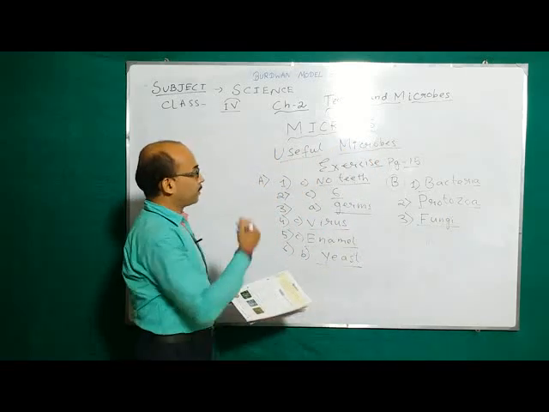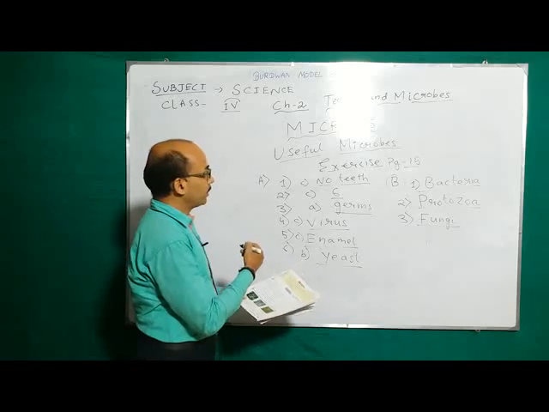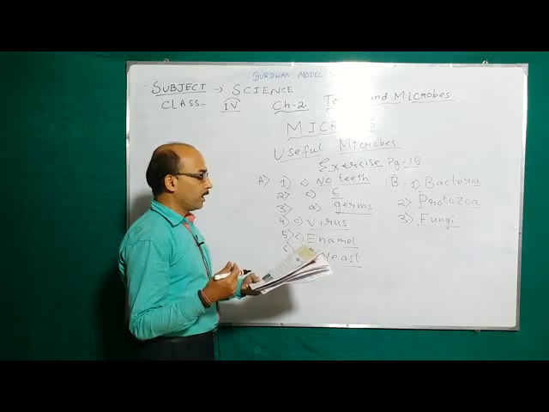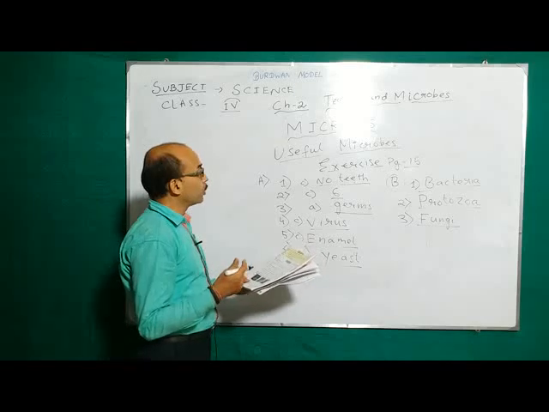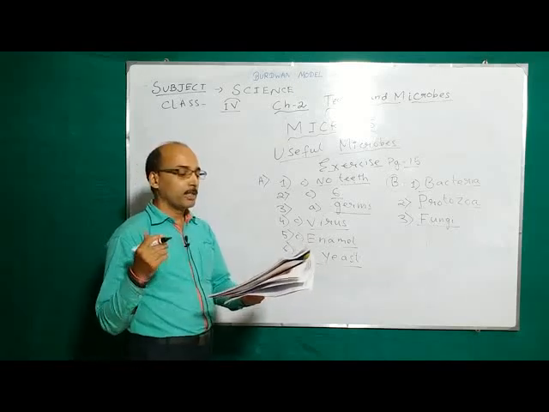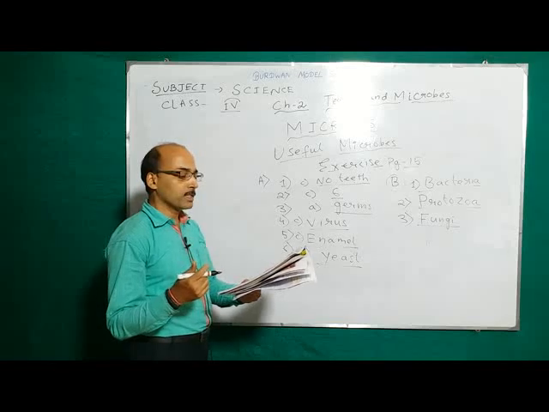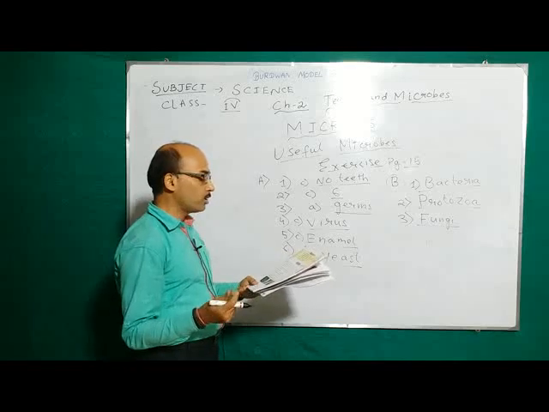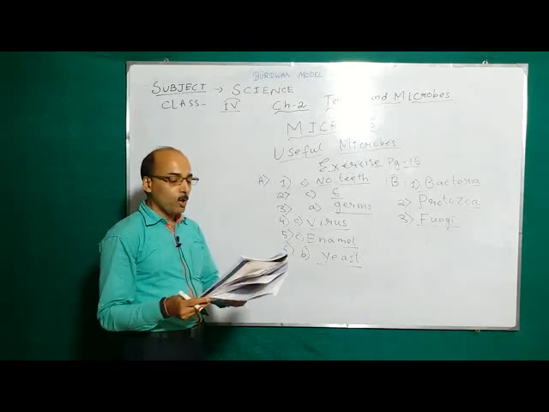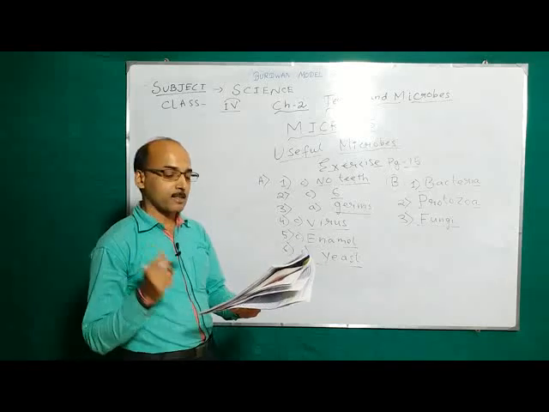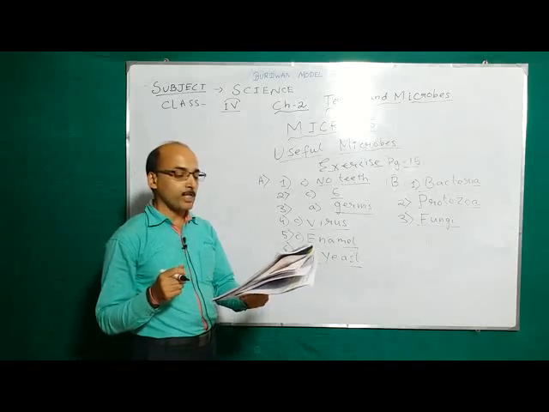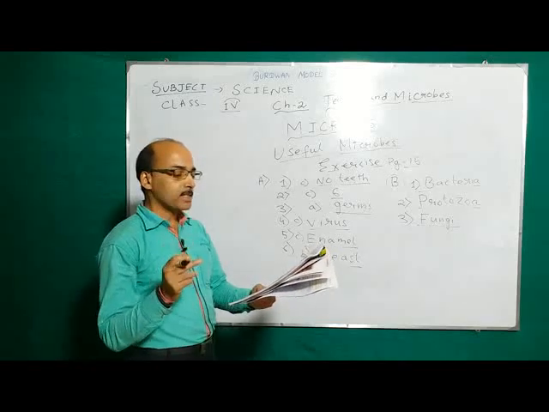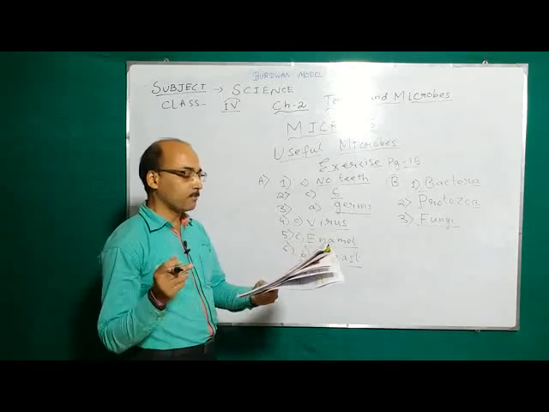Okay, so I am repeating the answers. See the exercise on page 15, the MCQ number A. Number 1, a newborn baby has no teeth. Number 2, there are 6 molars in each jaw in an adult. Number 3, harmful disease causing microbes are called germs. Number 4, polio is caused by virus. Number 5, the outside white covering of the tooth is called enamel. Number 6, yeast helps to make soft cakes and bread.